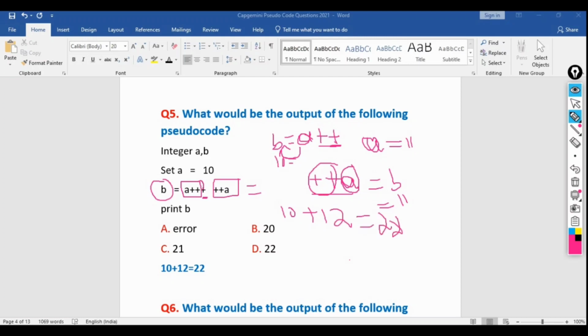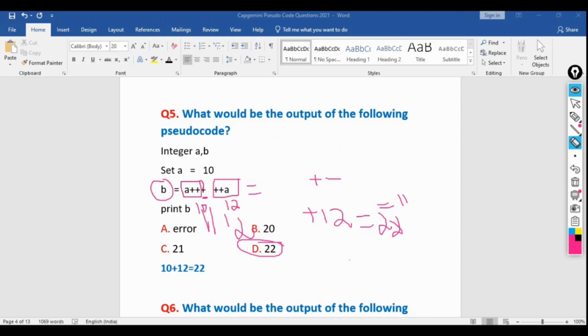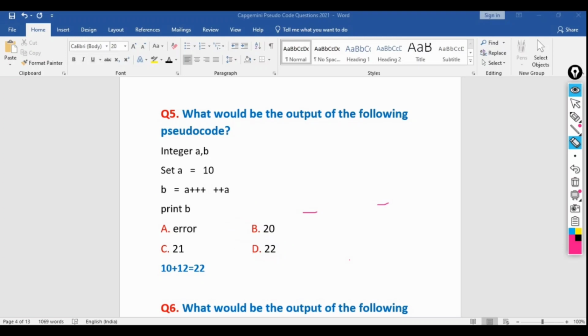That means for this one it will be 10, for this one it will be 12. So what will be the final result? 22. In most cases I have seen that people do 11 plus 12, which is 23. No, it will be only 22. So this was the solution. I hope you all are able to understand this. If you are not able to understand this, watch the solution again and try to understand.